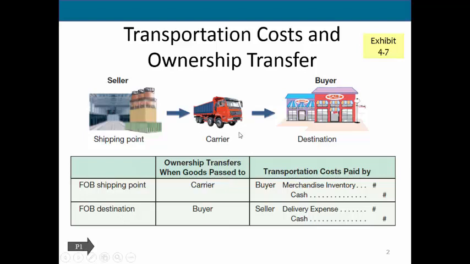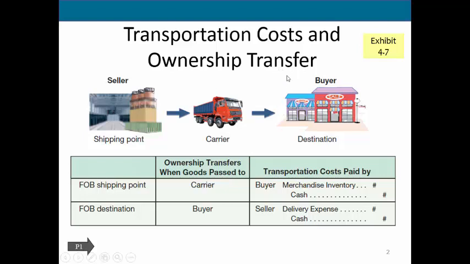So here is just a depiction of what we're talking about. The carrier is when something's on a truck being delivered or on the road. So we have the seller here, this is the shipping point, and this is the destination. So if goods are transferred FOB shipping point, that means that as soon as we transfer the goods to the carrier, they have transferred ownership. So FOB shipping point, the buyer owns them while they are on the carrier until they get to them. If they are FOB destination, that means that ownership does not transfer until they reach the destination.